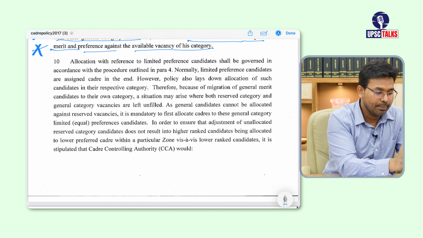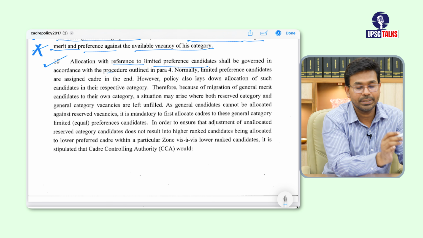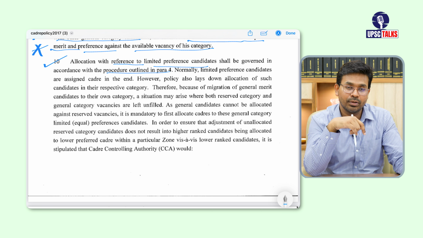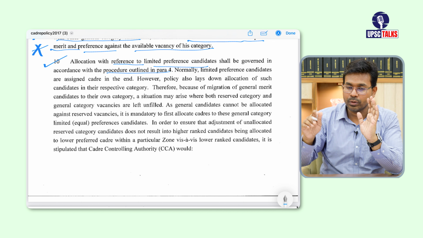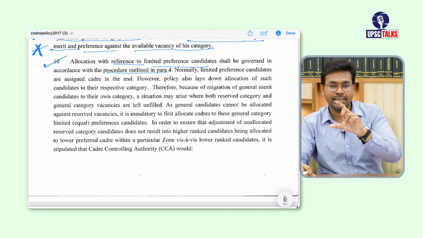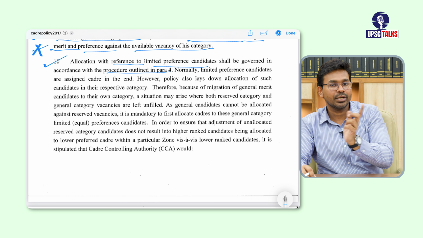So this is point number 10. Allocation with reference to limited preference candidates shall be governed in accordance with the procedure, means we have discussed in para number 4, where we discussed that a candidate did not fill all the fields in that table where zones are mentioned and cadres are mentioned.